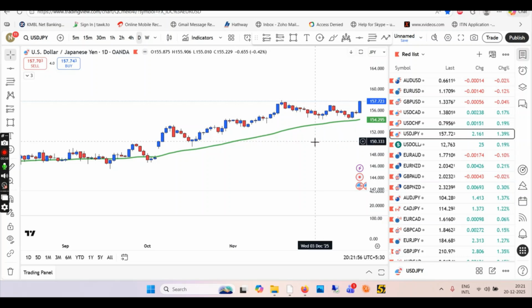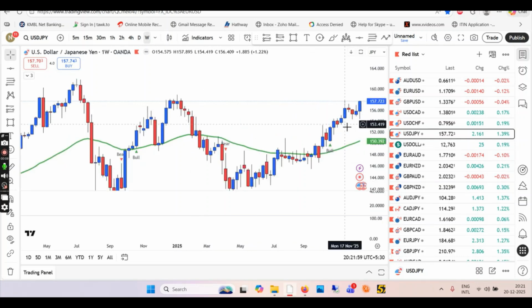In this video we'll talk about dollar against yen. So let's start the top down approach with weekly time frame. Weekly we are in the bullish uptrend.